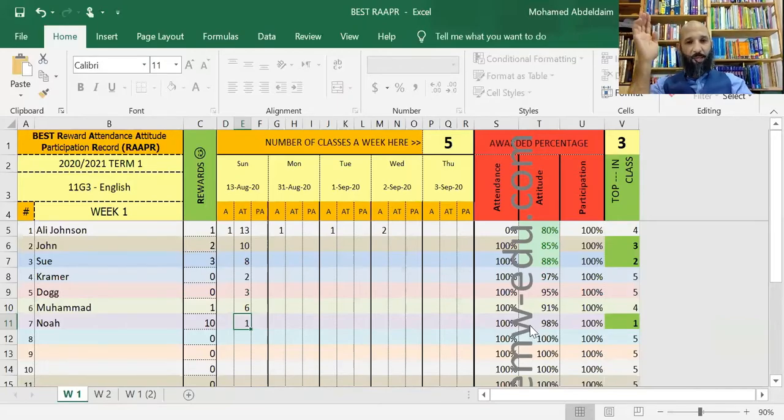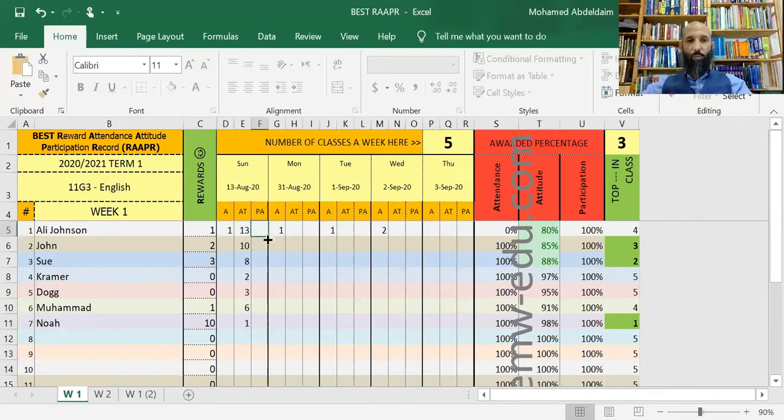But actually, he does misbehave. He's just below average. That's why he's not losing any marks on his report card, but still you can tell the mom or dad that that student needs to improve his or her behavior in class. So hopefully that's clear. Now, move on to the last area, which is participation.